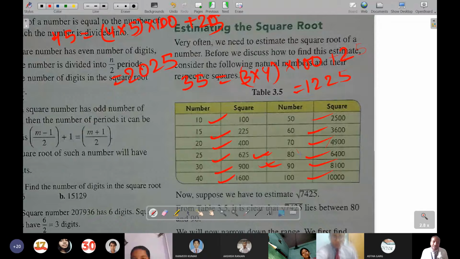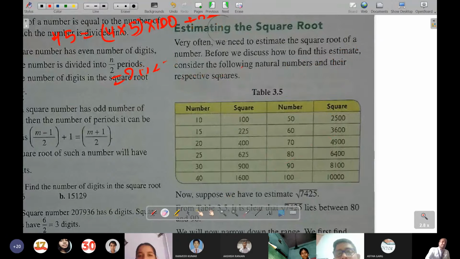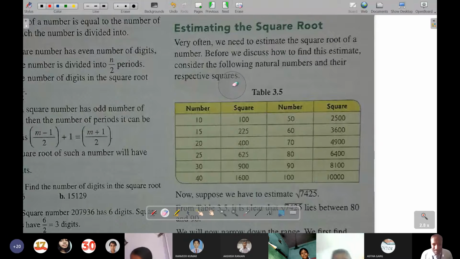Are you all getting me? Yes sir. So when we know these squares, it is easy to remember, like 10 square is 100, then 20 square means 2 square 4 and then double 0. 30 square, 3 square is 9 and double 0. And for 5, I had already explained the pattern of how you will find it.